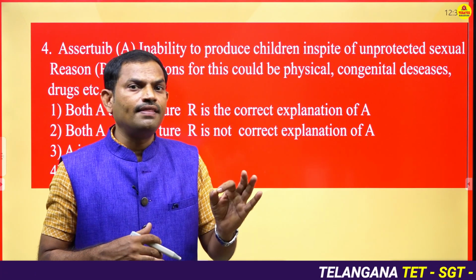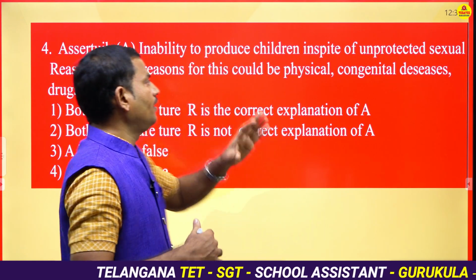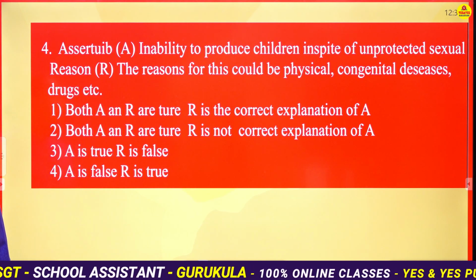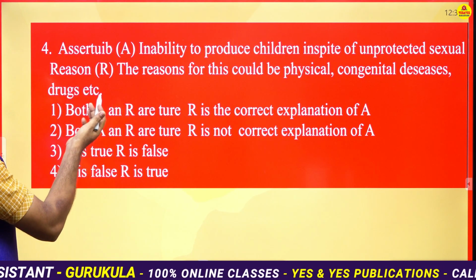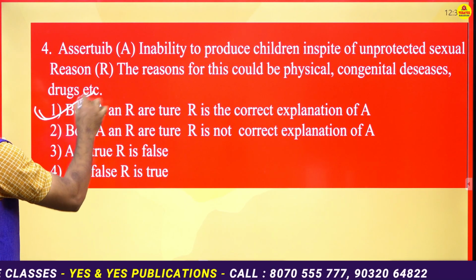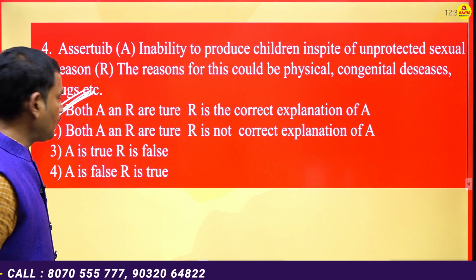Kabatti 2 years anedi normal. After 2 years, we have to go for the checkup. So here, based on that only the statement is made. So inability to produce children in spite of unprotected sex, the reason for that is physical congenital disease. That's why both A and R are true. R is the correct explanation of A, right?